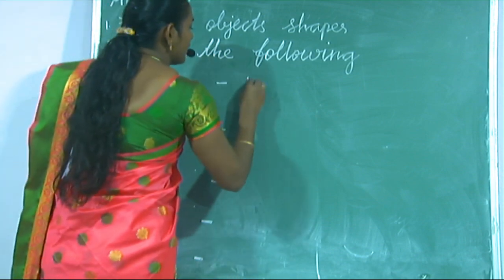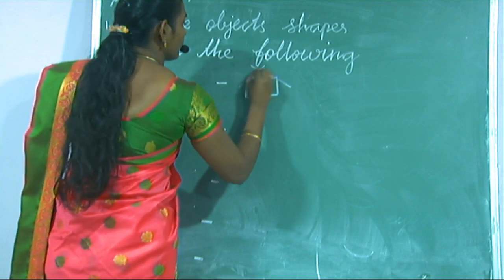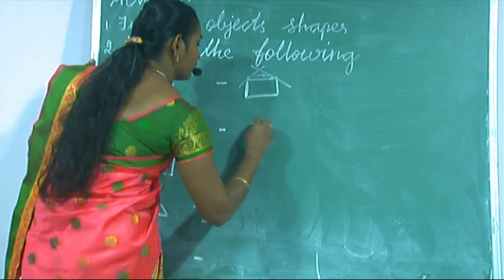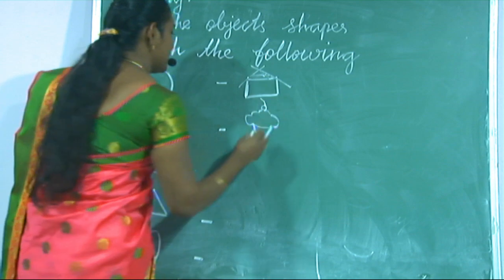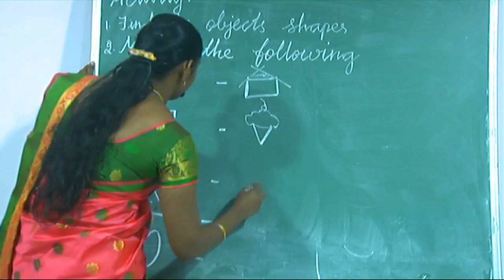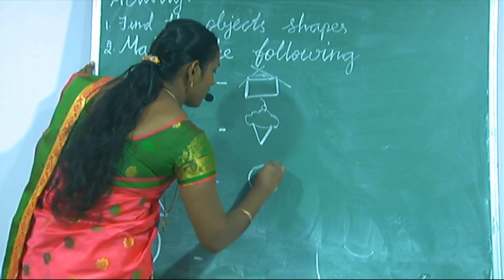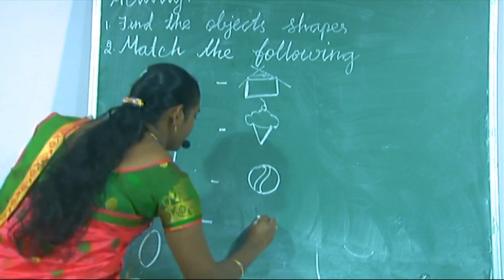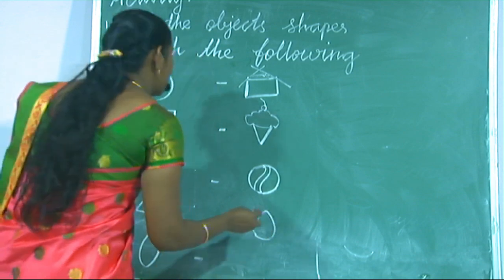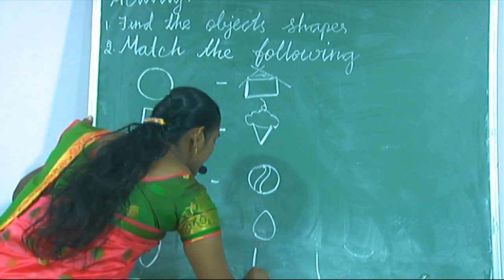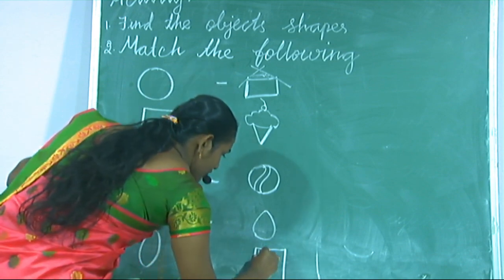Now I am going to draw some pictures. Your favorite ice cream. It's a ball. It's just like an egg. It's a carom board. How to draw?